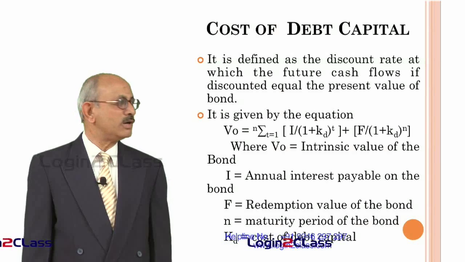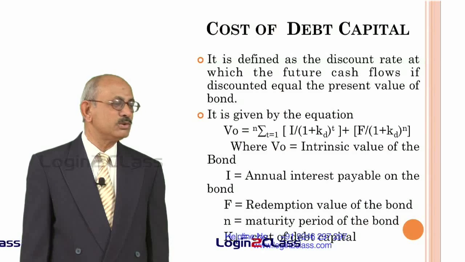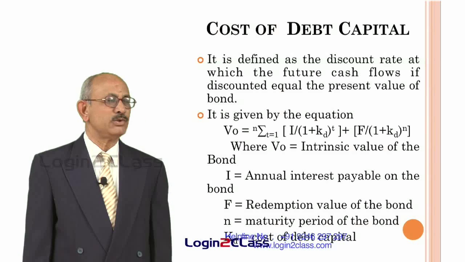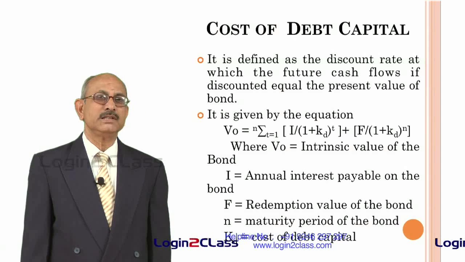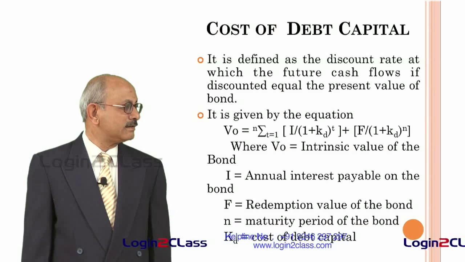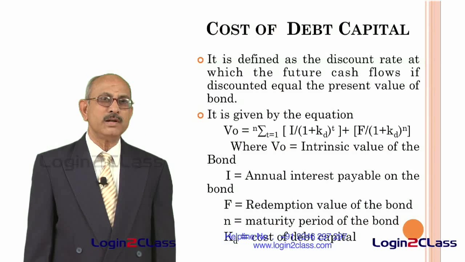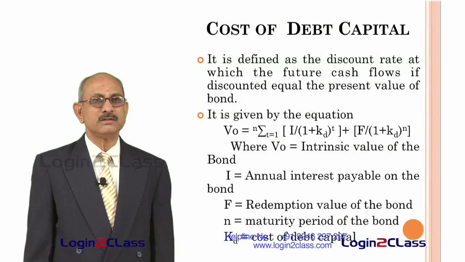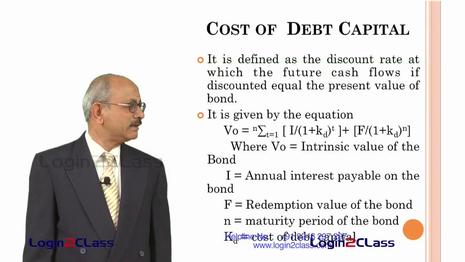Therefore, the value of the bond, which is also called the intrinsic value of the bond, is treated as equal to sigma 1 upon 1 plus KD raised to T into I plus F divided by 1 plus KD raised to N. So, this is the formula for calculation of the intrinsic value of the bond, where KD is called the cost of debt capital. This is how cost of debt capital is stated. Once you know the cost of debt capital, you can also find out the intrinsic value of the bond. So, either way, given some of the variables, one variable can be calculated.